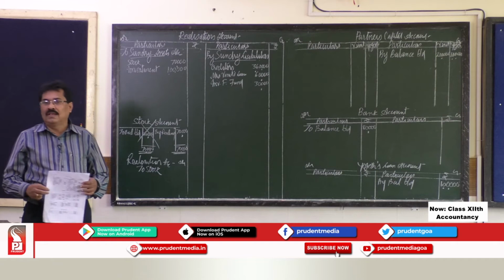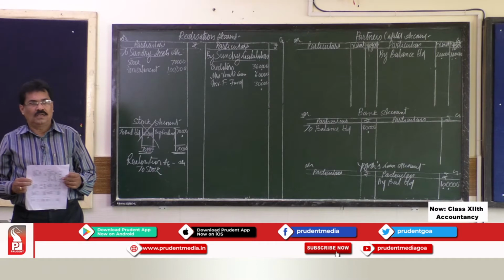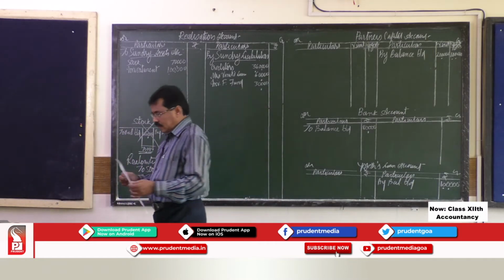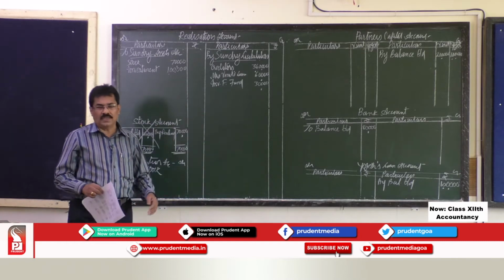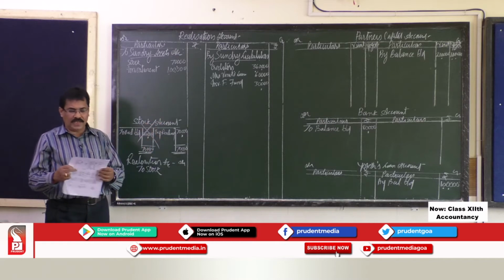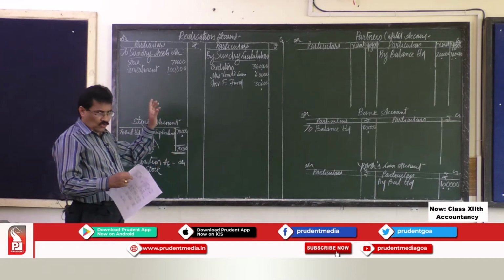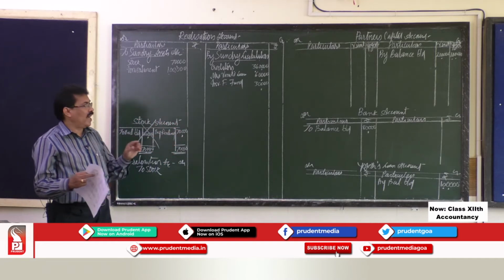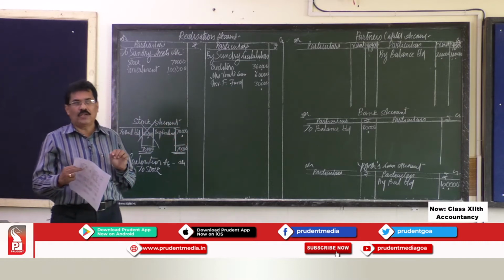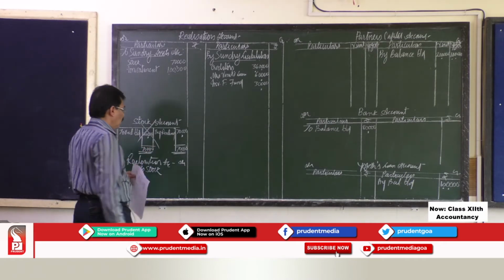Debtors is a contra asset. Whatever the asset is shown in the problem, there are two items clubbed together. That is, debtors is 2 lakh rupees, and from 2 lakh, the provision for bad and doubtful debt is minus rupees 20,000, and finally it is shown in the outer column as 1,80,000.